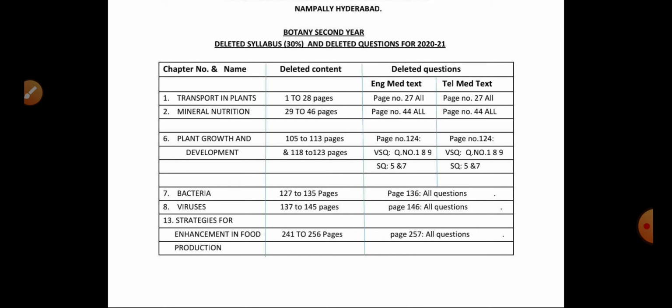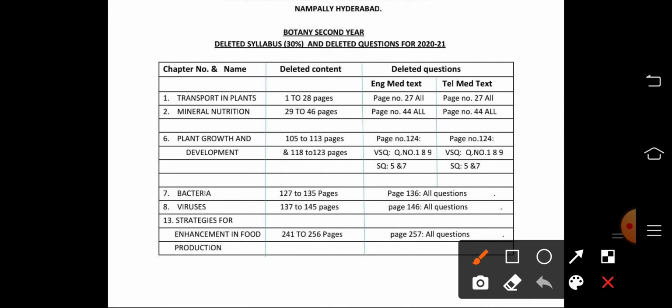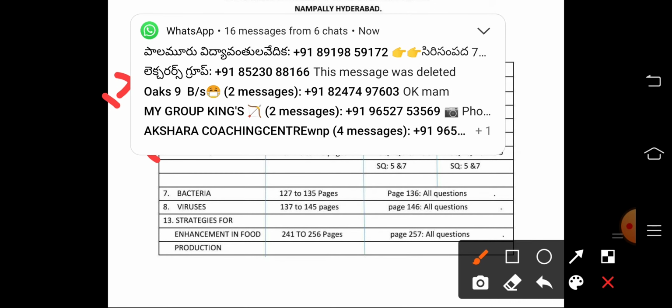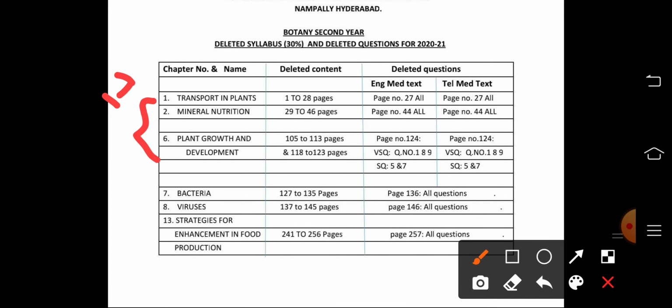So in the first unit, 3 chapters are removed: transport in plants, mineral nutrition, and plant growth and development.